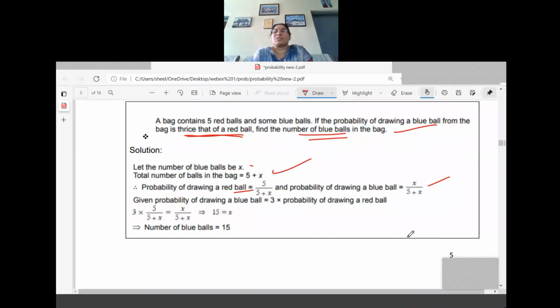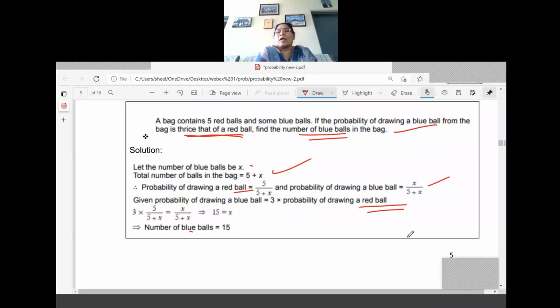Now condition. What is the condition? According to the question, it is given that the probability of drawing a blue ball is thrice that of a red ball. Here we have written that condition only. Probability of drawing a blue ball is thrice of drawing the red ball. So here it is written, that means 3 into 5 by 5 plus x, 3 into the probability of drawing the red ball, equal to x divided by 5 plus x. Solve for x only, you will get the answer x equal to 15.